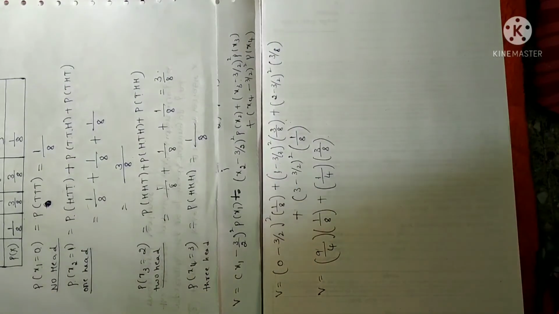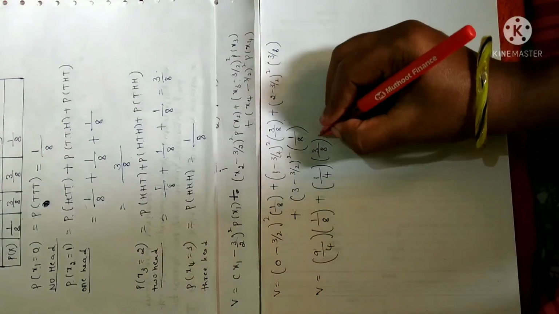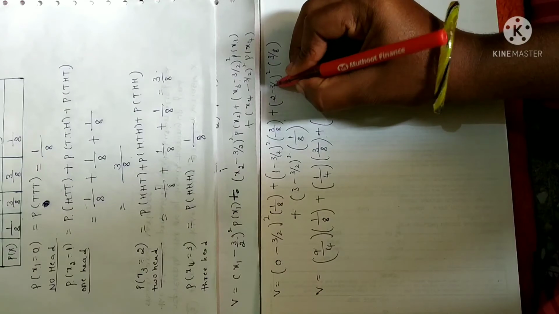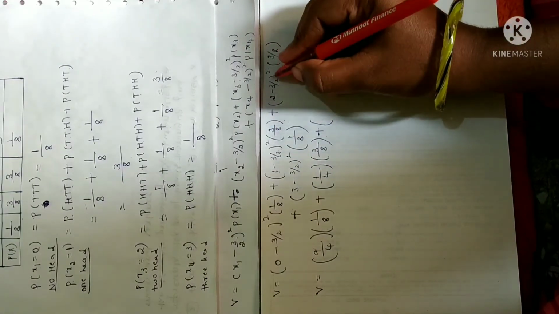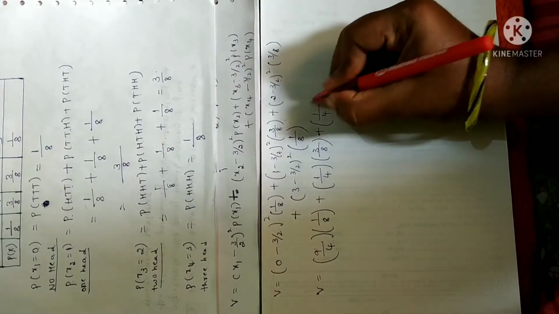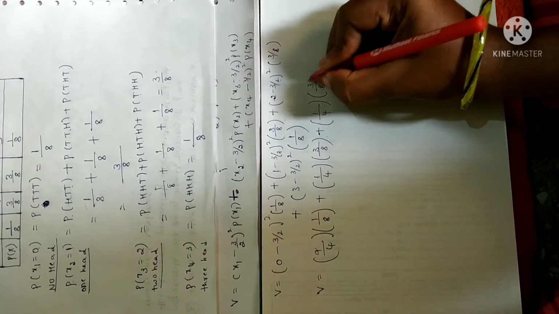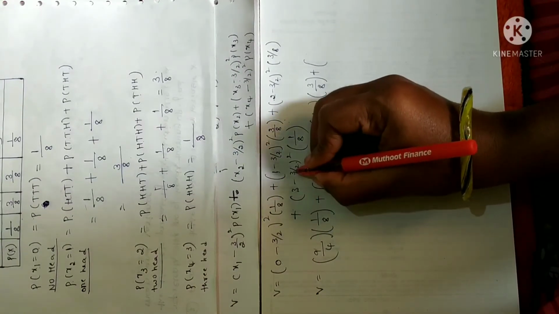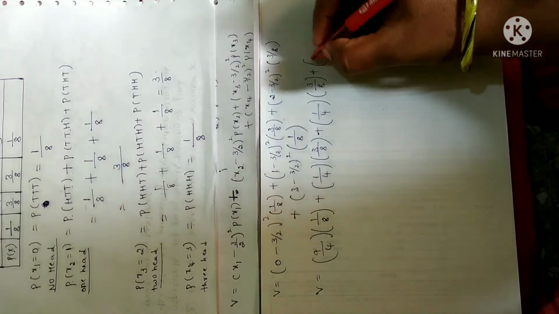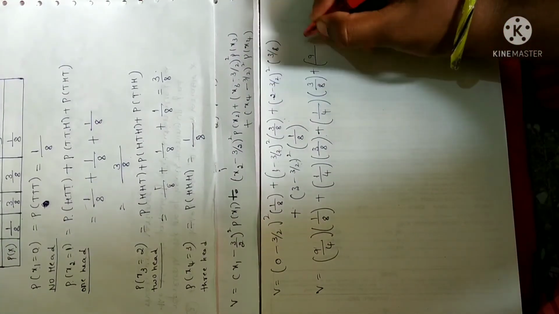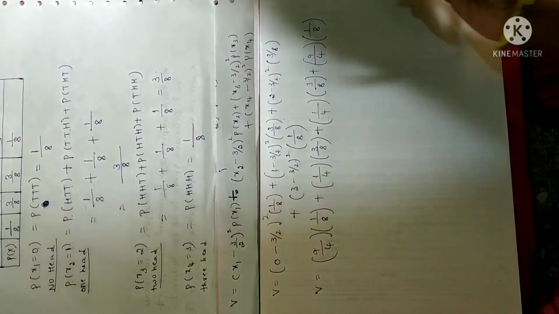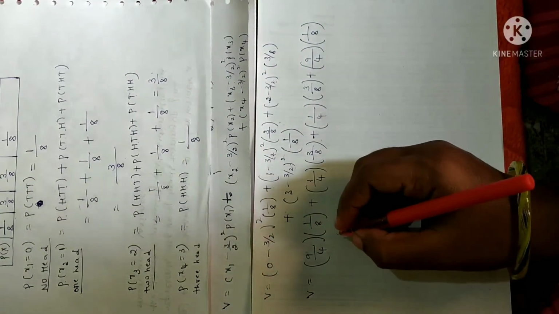Since you have to manage the time well, you have to simplify and reduce the steps as much as possible. So 2 LCM, 2 2s are 4, 4 minus 3 is 1. 1 by 2 whole square you will get, so 1 by 4 into 3 by 8. Plus, again 2 is an LCM, 2 3s are 6, 6 minus 3 is 3. So you will get 3 by 2 whole square here. 3 by 2 whole square is, 3 square is 9, 2 square is 4. So 9 by 4 into 1 by 8. Clear? Now let me simplify further.